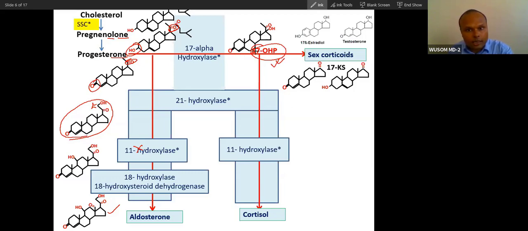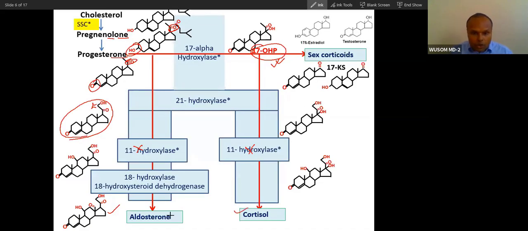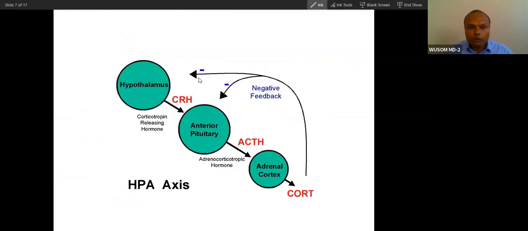Now this is 17 hydroxylase; it will convert it like this. So this type of compound will be created when 11 hydroxylase is not there. So you can see now, which will give feedback? These two will give feedback. If these two are not produced, then it will cause adrenal hyperplasia.